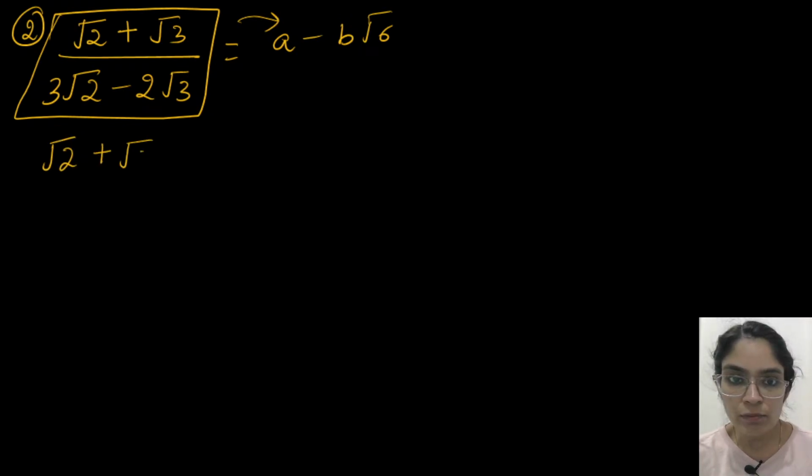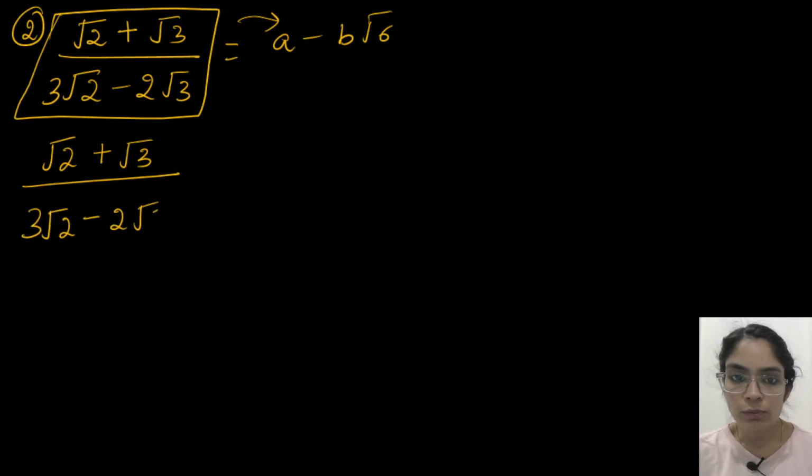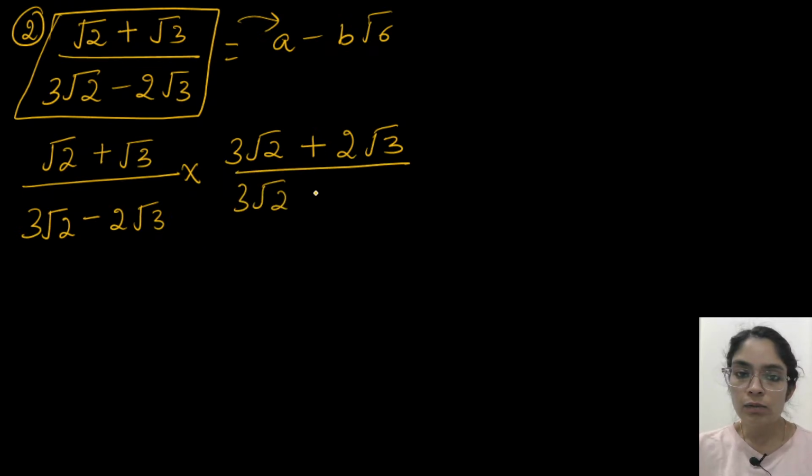Here I have √2 + √3, and at the denominator I have 3√2 − 2√3. So the rationalizing factor is the same denominator with the minus changed to plus: 3√2 + 2√3.